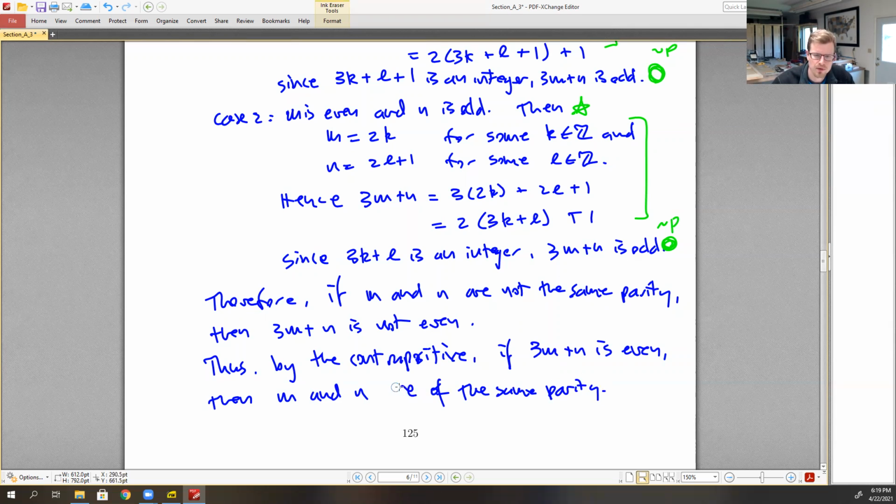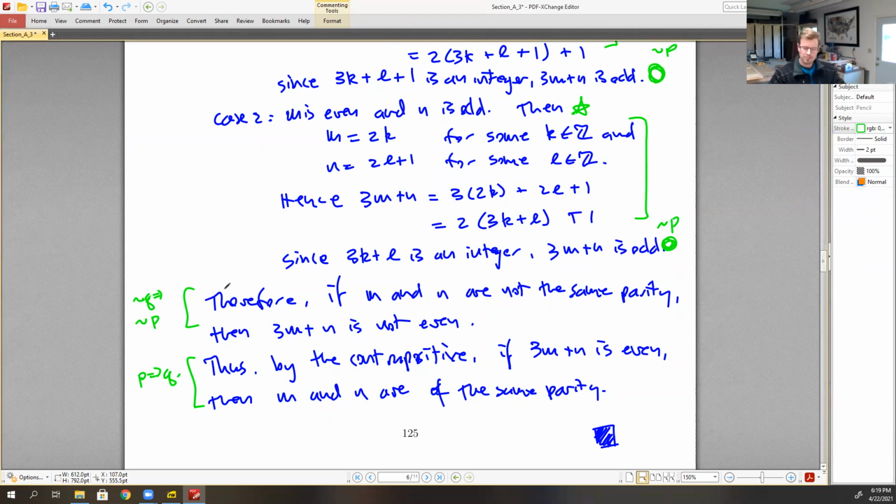And that is what we wanted to show. This is not Q implies not P, but by contraposition, it gives us back that P implies Q.